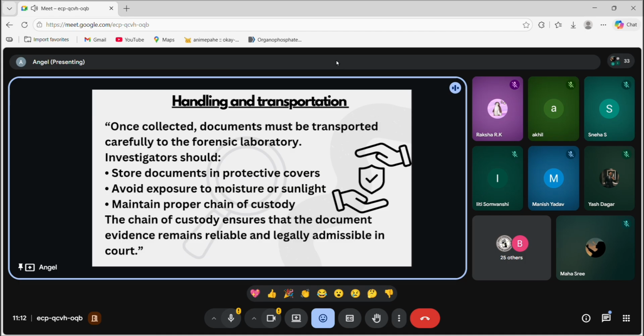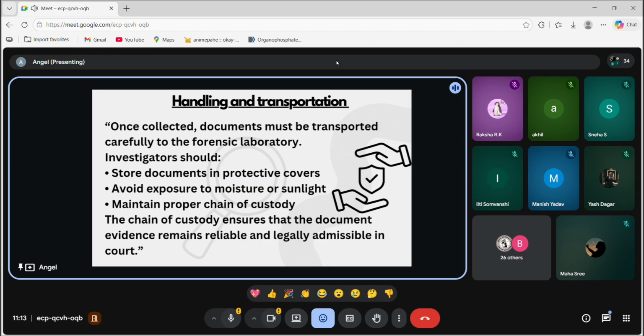Same for the document. If I have found a piece of paper, I'll just collect it properly, keep it in a paper envelope, avoid anything plastic to avoid the moisture, and also keep it on a flat surface, basically to not ruin the surface sheet of the paper. And for handling and transportation, store documents in protective covers, just like I said, properly in the envelope only, and avoid exposure to moisture or sunlight.